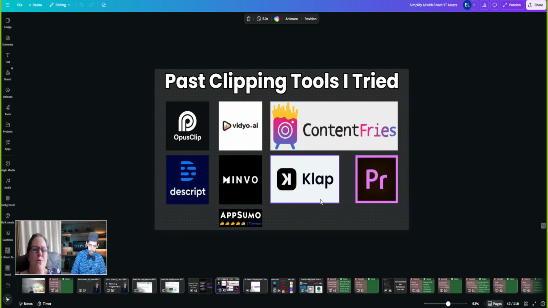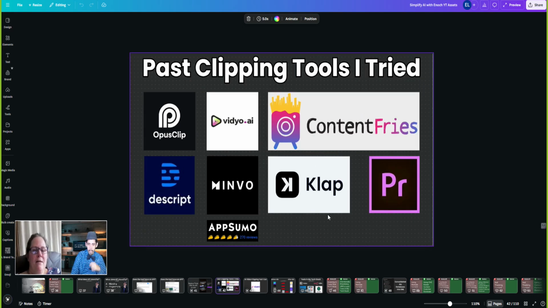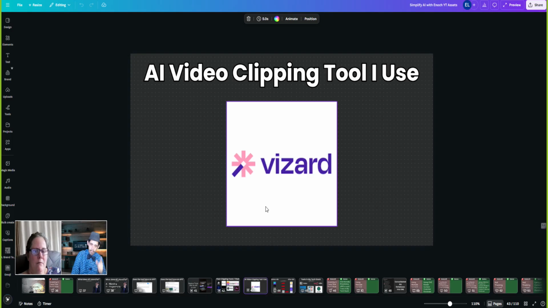So the ones that you're showing on the screen don't have APIs? Clap did have an API, but they were a mess to deal with, and I was going back and forth, and it didn't work. I was waiting for like 4 days, 5 days, trying to get my API key to generate. So I kept searching. I moved on, and then I found Vizard. Vizard AI is the tool that I use now that has clipping and it has the API.